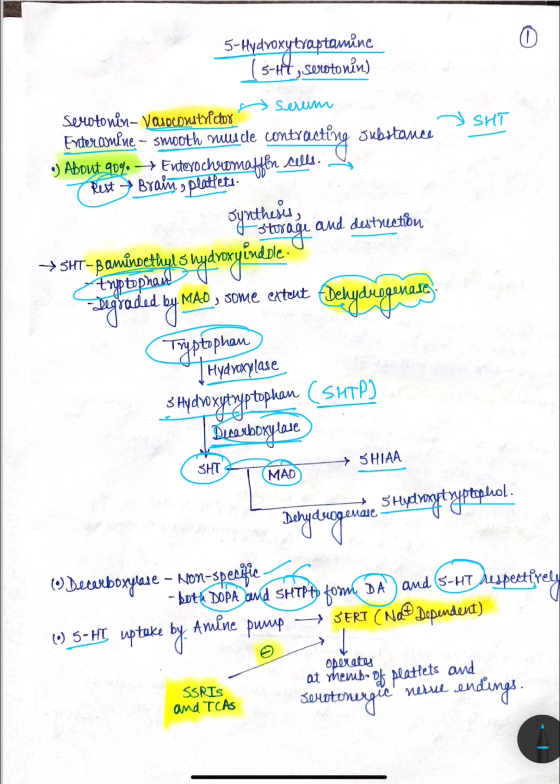And 5-HT uptake is because of an amine pump, the serotonin transporter, that is SERT. It is a sodium dependent carrier.